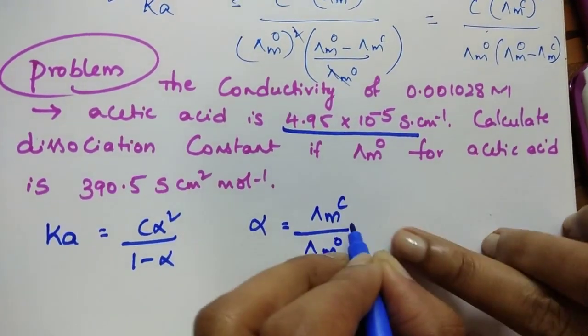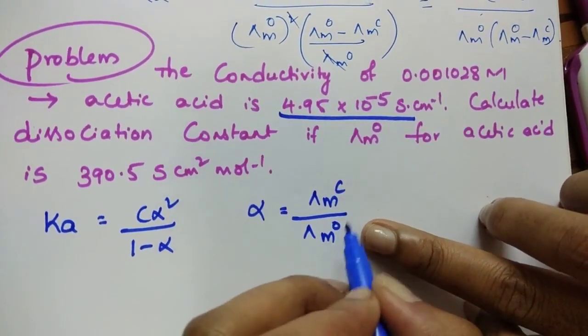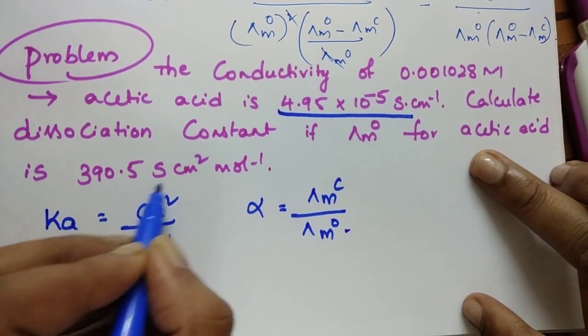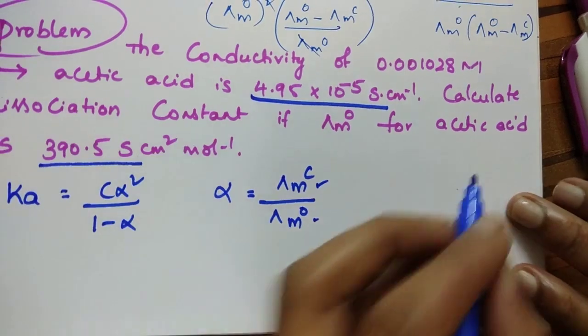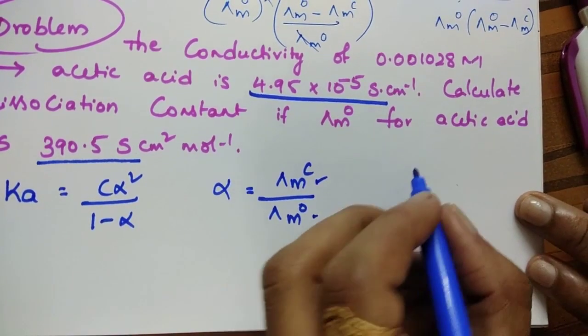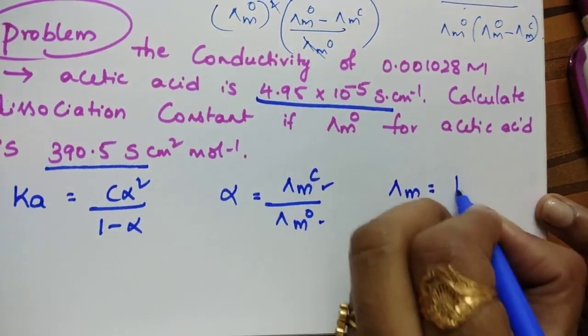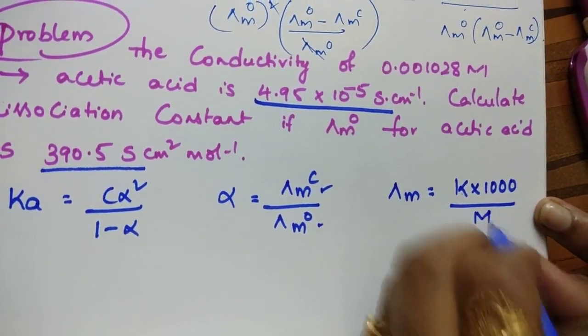Molar conductivity at any concentration to that of molar conductivity at infinite dilution. Infinite dilution is given in the question, that is 390.5. We have to find molar conductivity at any concentration. In my previous video I discussed that the molar conductivity formula is conductivity into 1000 by its concentration.